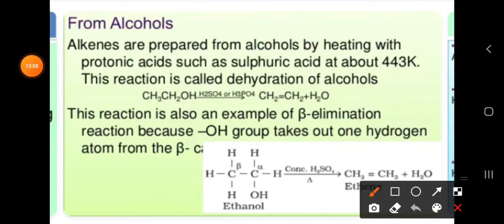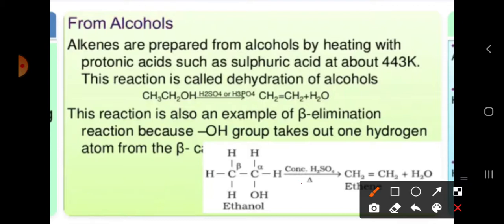Next one we are having is from alcohols. Okay, so here from alcohols, this is also alpha position, beta position, as we have discussed in the previous preparation, from alkyl halides, where the reagent we are using is alcoholic KOH. But what is the reagent we are using here? Concentrated H2SO4. One thing to remember here also, same thing, beta elimination is only happening.